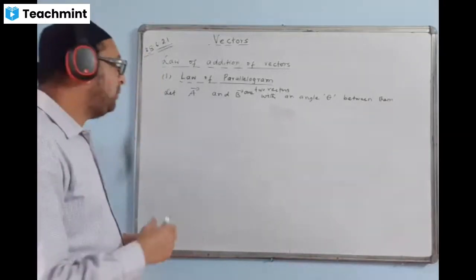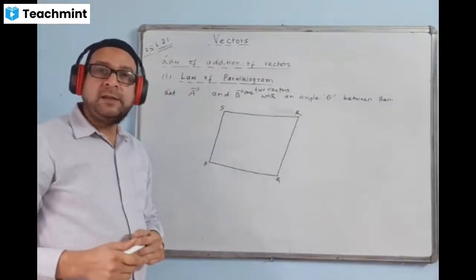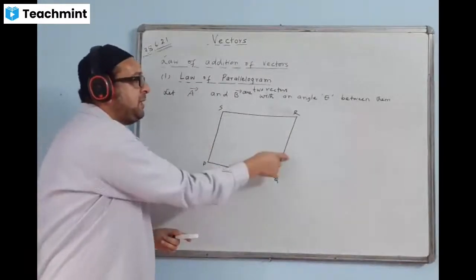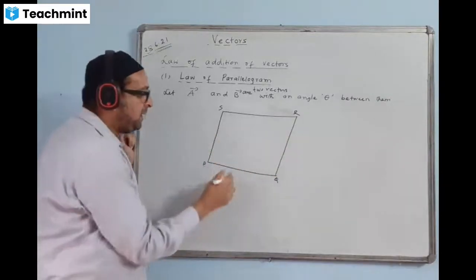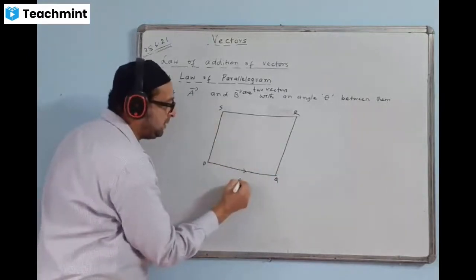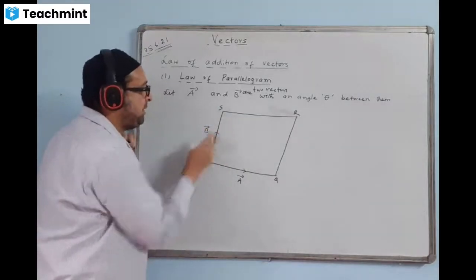So first, which sides are called adjacent sides? These two sides are adjacent sides, or even these two are adjacent sides. These two are opposite sides, and these two are also opposite sides. One of them I take as A, this one representing vector A, and the other representing vector B.